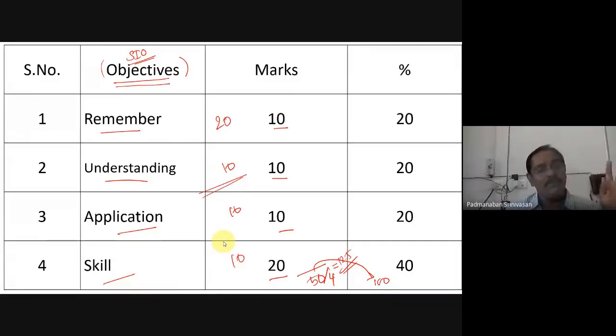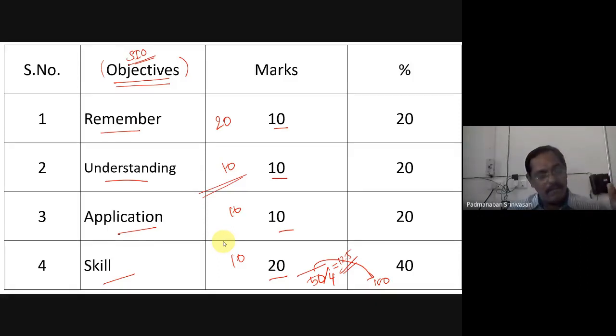Otherwise, as years come, as nations evolve, just think of a nation. I am not talking about India, but just imagine a nation. Generally, we say 33 years is one generation. For 33 years, you are asking only questions in remembering and understanding. How will the nation develop? It will not develop. I hope you can understand. If not, please interact.